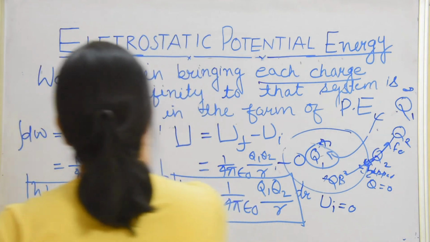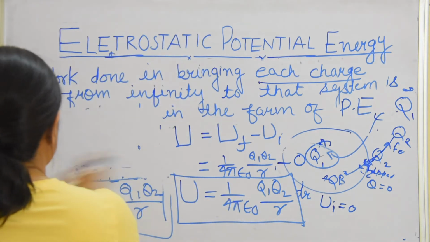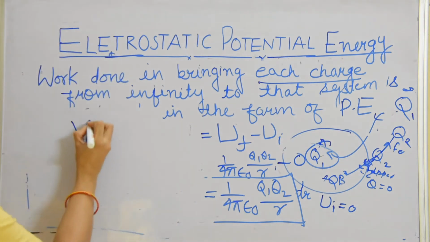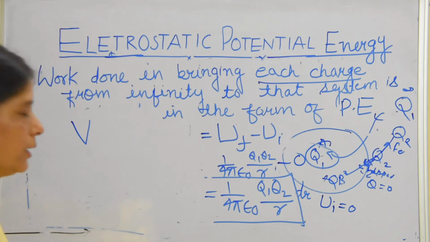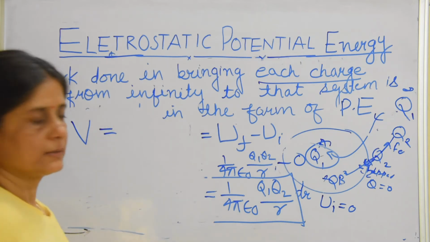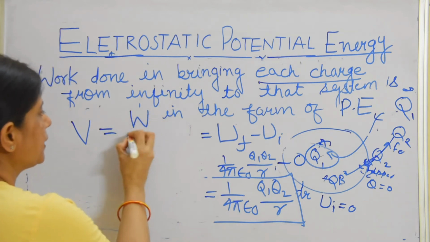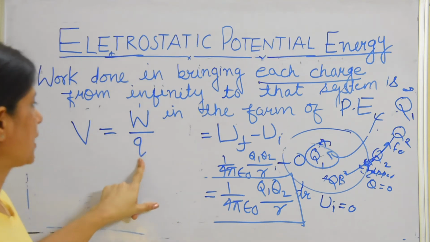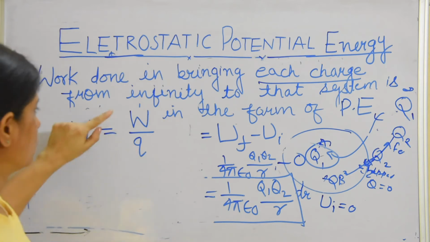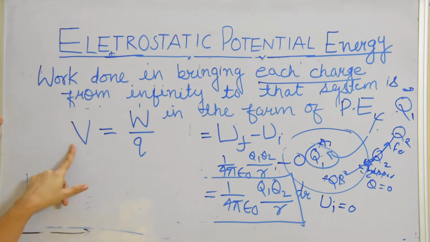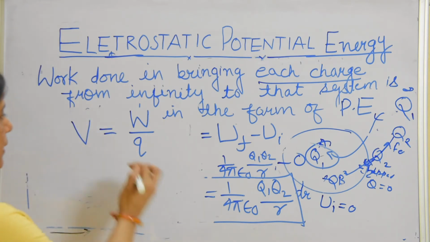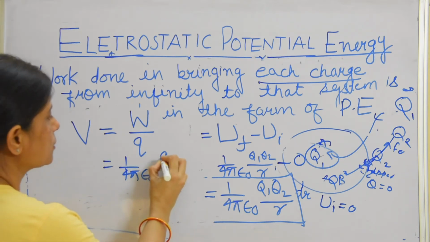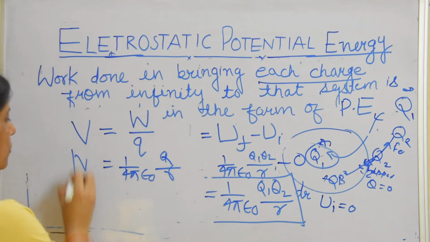Now let us have a quick revision. When we talk about potential, what is potential? Potential means work done in bringing a charge from infinity to that point. Work per unit charge is called potential, which is a scalar quantity, and its value is 1 upon 4 pi epsilon naught q upon r. This is the value of potential.